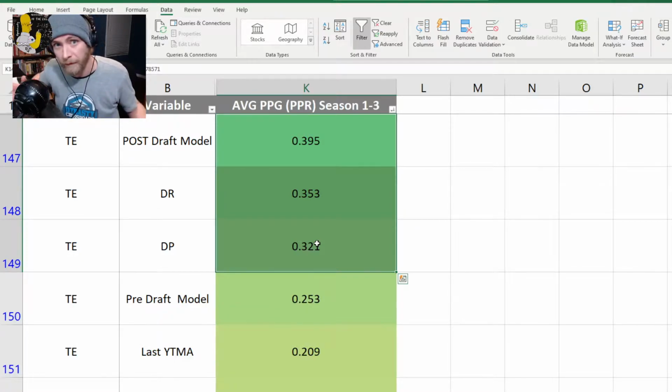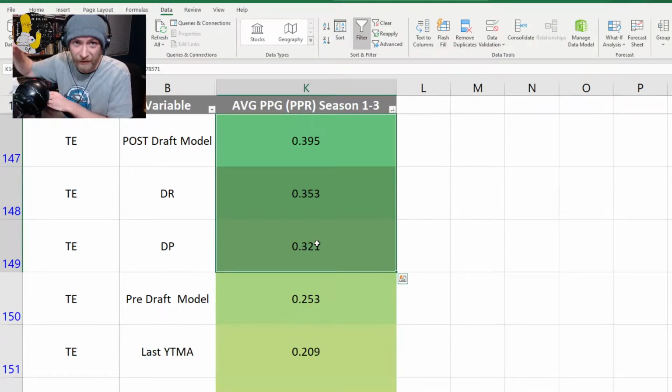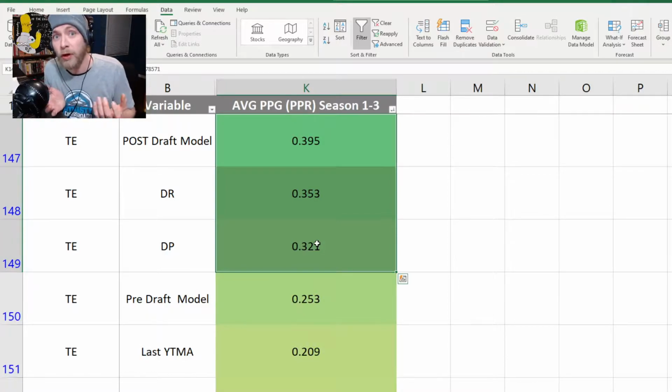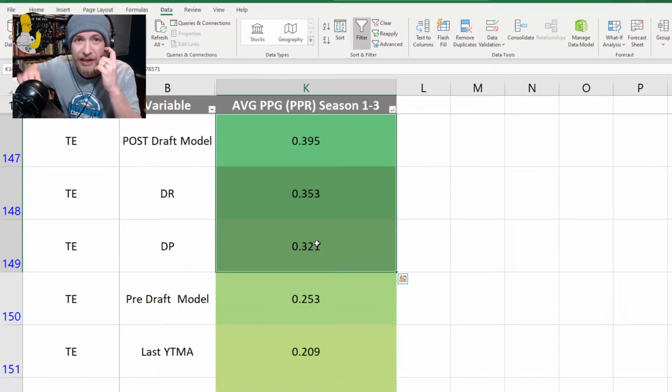That's basically all of them, and most that break out after that don't do particularly much but break out and then fade into obscurity. With tight ends, they tend to break out after that second year, after that third year, in significant volume, and the percentages don't drop off a cliff in the same way that running backs and wide receivers do. In other words, more breakouts are coming, and so that average of the first 3 years is relatively hard to trust, because pretty much the average of tight ends like Gronkowski, Jimmy Graham, or whoever you actually want to target, is actually going to be a lot lower than we are typically used to searching for. So the average points per game thing is a little suspect here compared to other positions. That's the first thing to note.